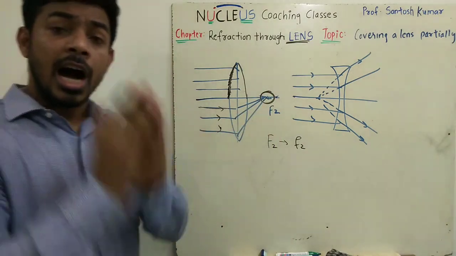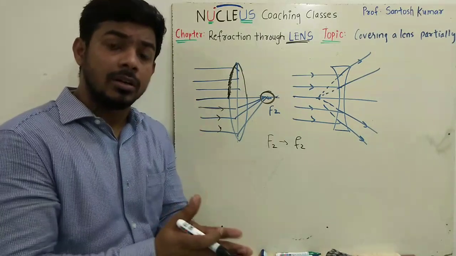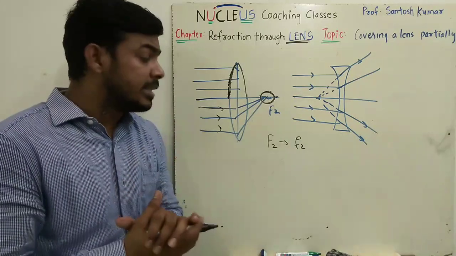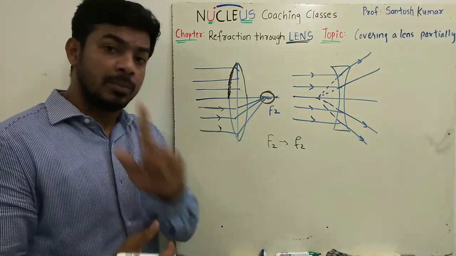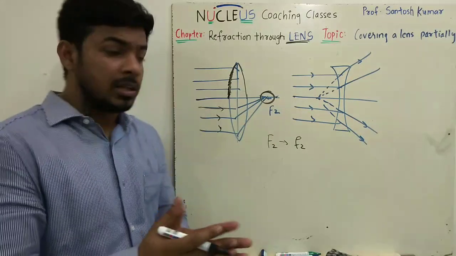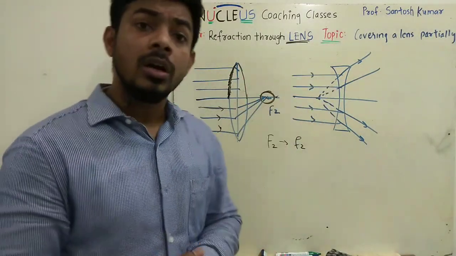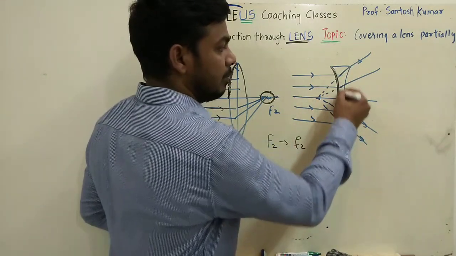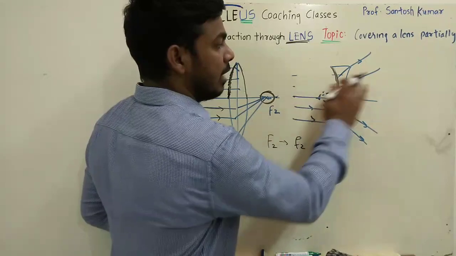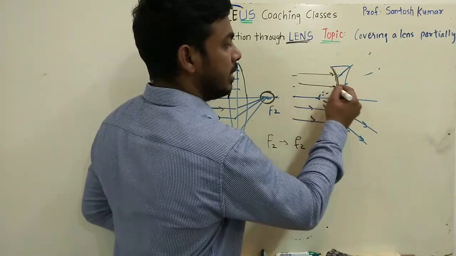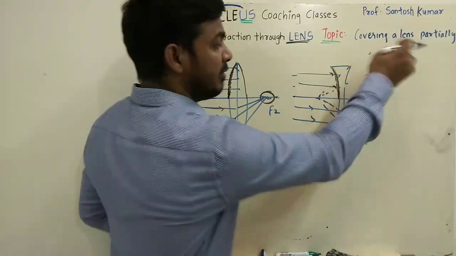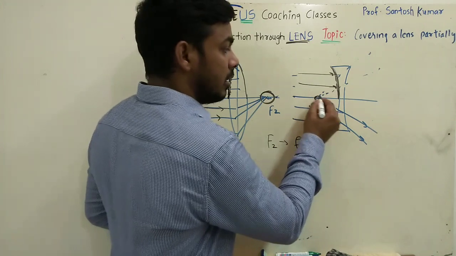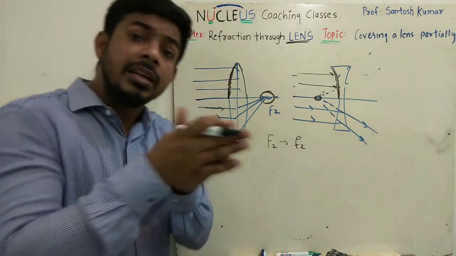So remember, if half part of the lens is covered, there will be only a change in the intensity of the image. There will be no change in the focal length. Very important. So remember, whenever a lens is covered partially, whether convex or concave, even if I make it opaque, these rays will not be diverging, right? These rays will be incident, or may be absorbed by the surface, but will not get reflected. Only these rays will get refracted. So here the image formed will be partially less bright.